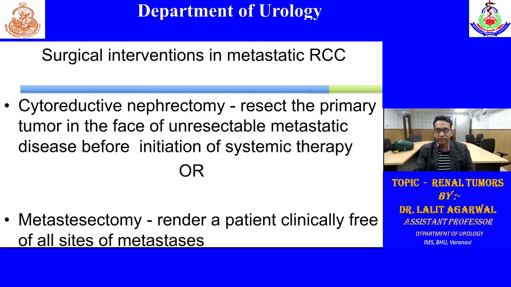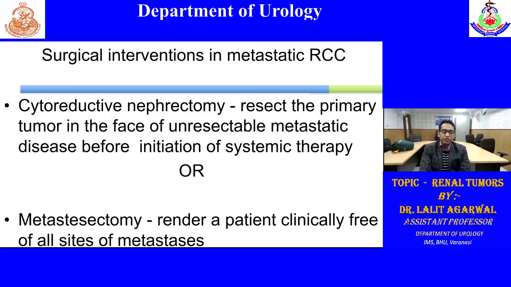Surgical intervention in metastatic RCC is cytoreductive nephrectomy: resect the primary tumor and then start systemic therapy. Or we can do a metastasectomy. If there is a single metastasis in the lung, then we can also excise that part of the lung. So that will be metastasectomy.